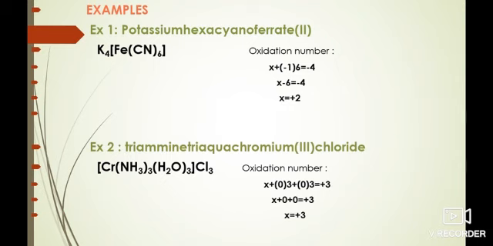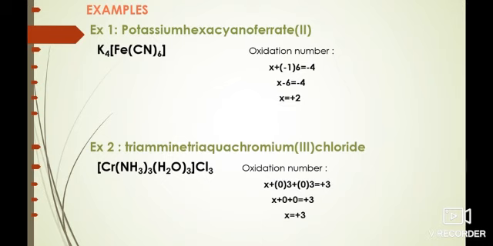Let us discuss some examples. The first example is K4[Fe(CN)6]. Here, potassium is the cation having the plus 1 charge and the complex is an anion. Since there are 4 K plus ions binding with the complex ion, the charge on the complex ion must be minus 4.